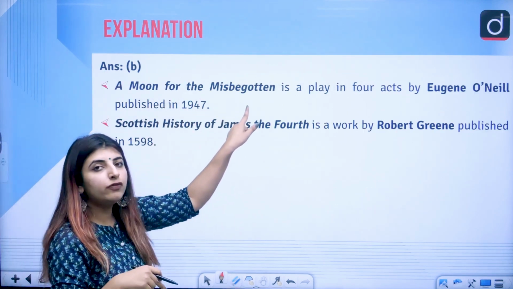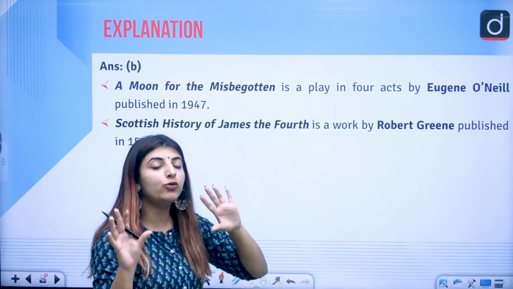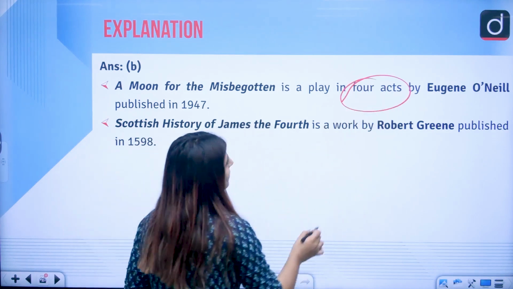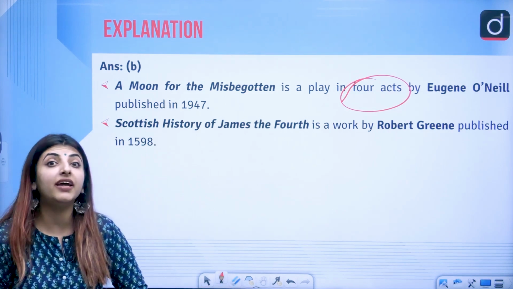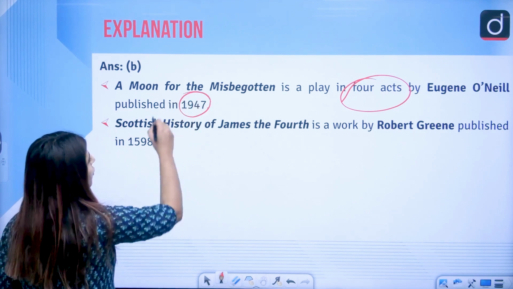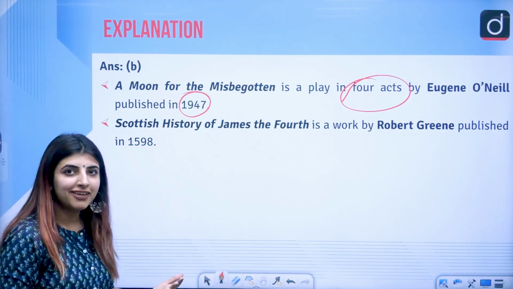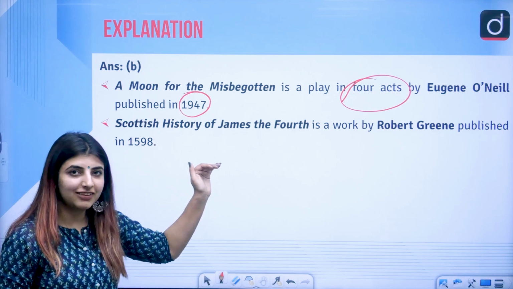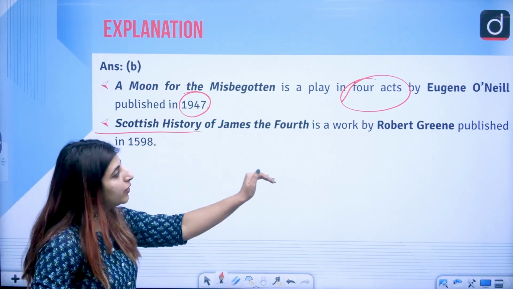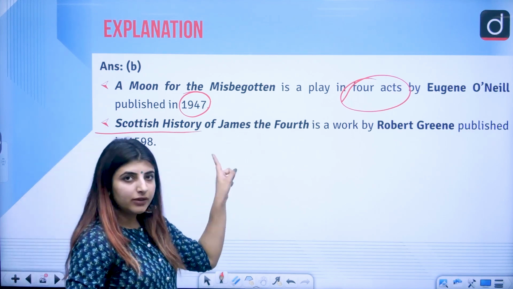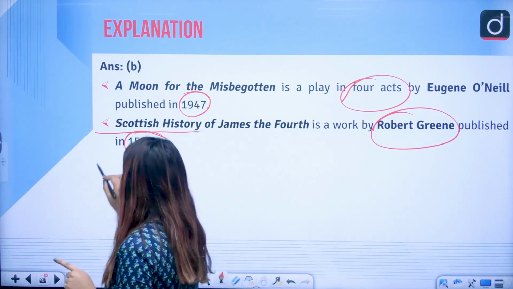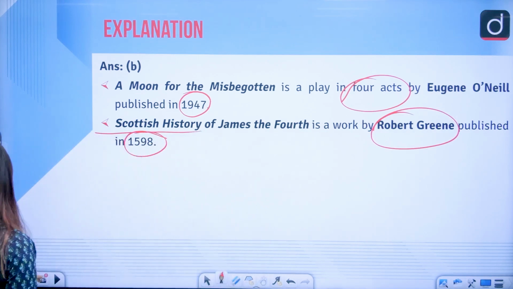First of all, A Moon for the Misbegotten is written by Eugene O'Neill and it is a play, right? A play in 4 acts by Eugene O'Neill, who wrote The Hairy Ape, a very prominent text, correct? Published in 1947, when we got independence, right? So a very important factor to note down here. Next, The Scottish History of James IV is a work by Robert Greene, published in 1598, correct?